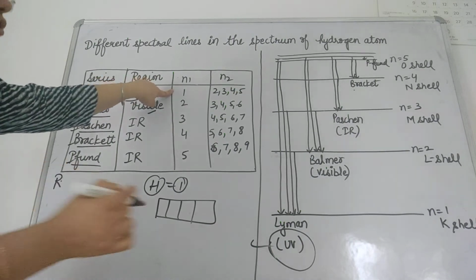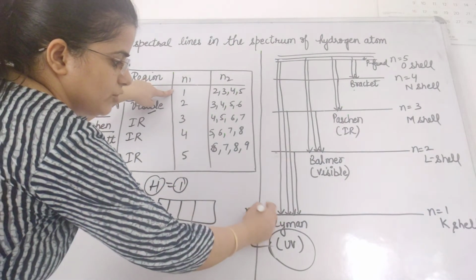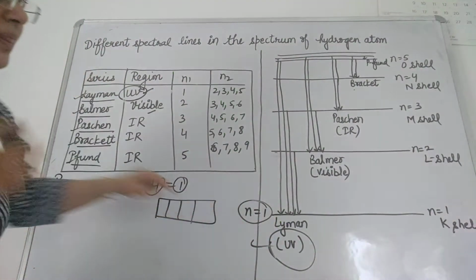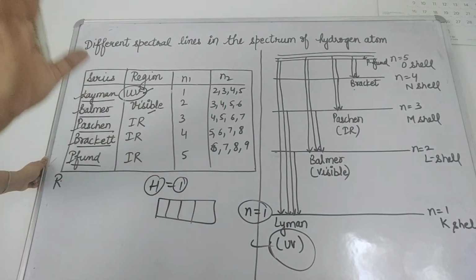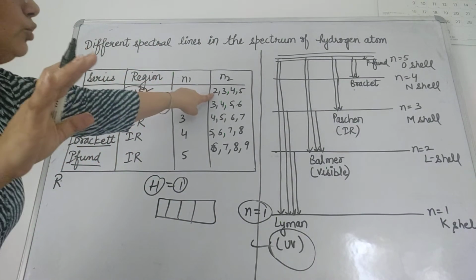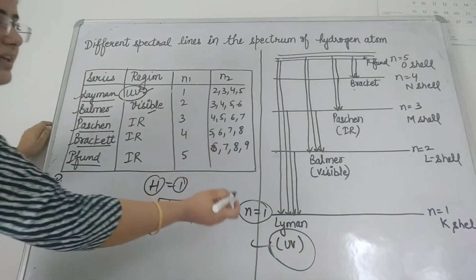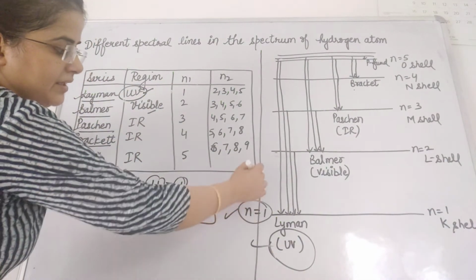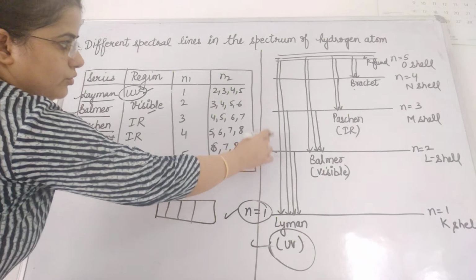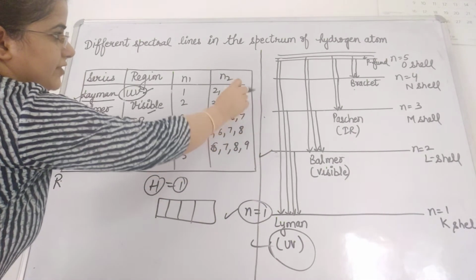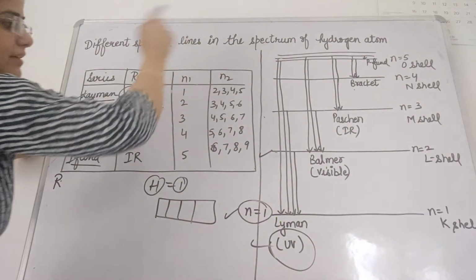And here n is equal to 1, which is the ground state. The next level is n equal to 2, then n equal to 3, n equal to 4, n equal to 5.